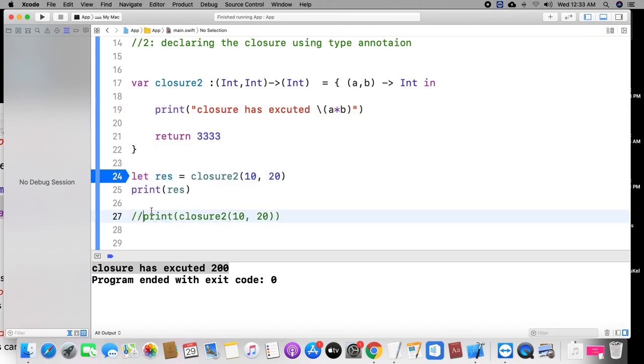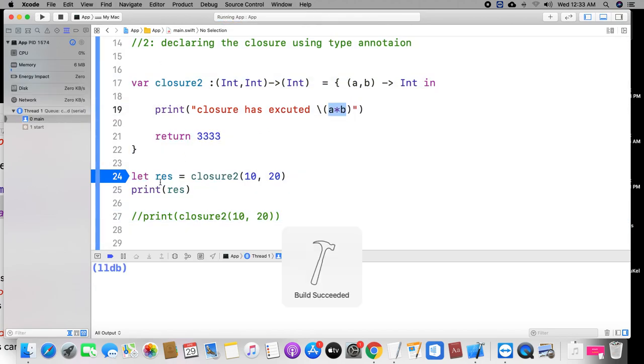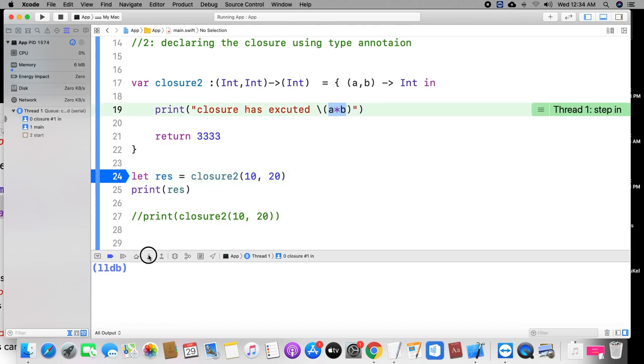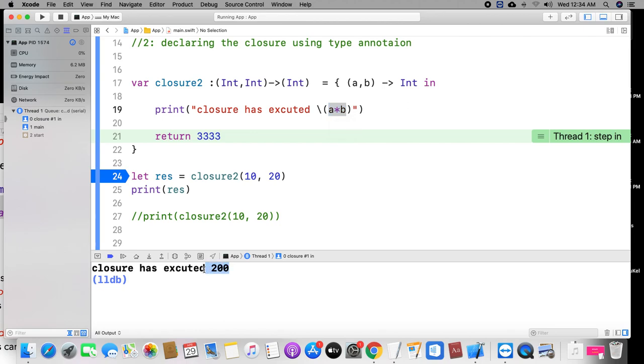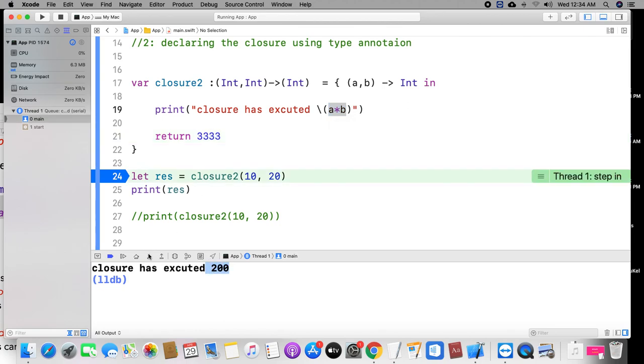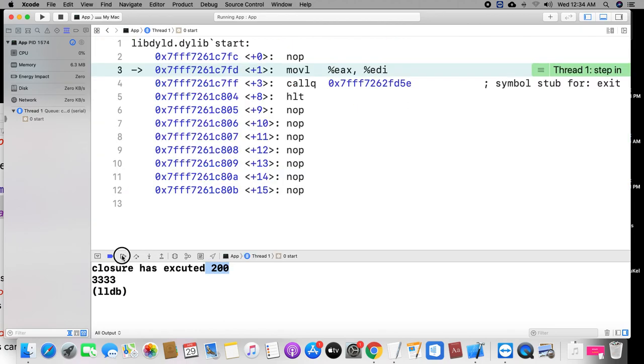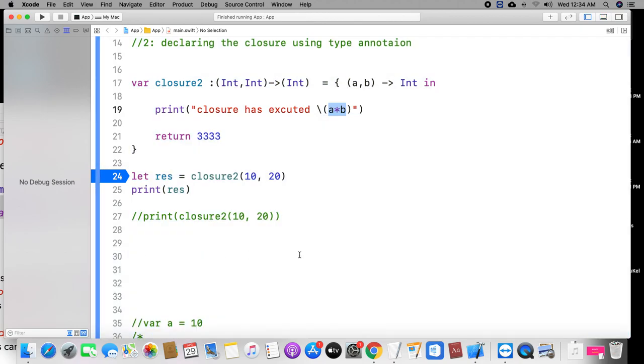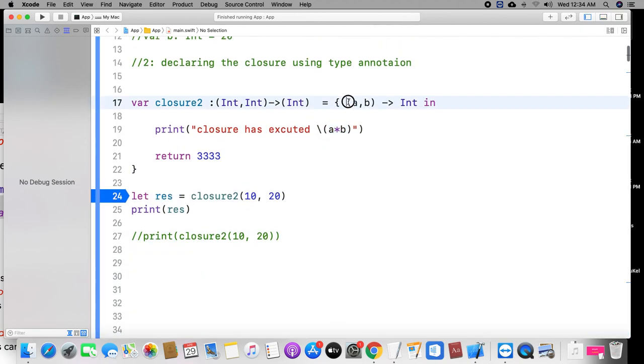Okay, now what is the output? A and b multiplied and the return value will be printed here. Look at what is the output. It will print closure executed. What is the output? 200 will be printed. After that, the return value will be printed, 3333. Okay. Here I have taken the parameter names here. I have taken the data type. If you want to keep the data type also, you can keep it.